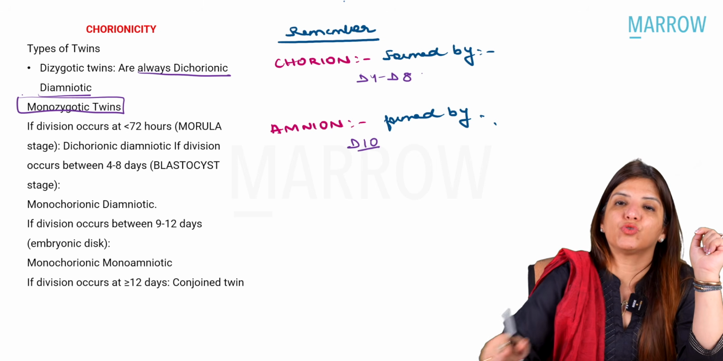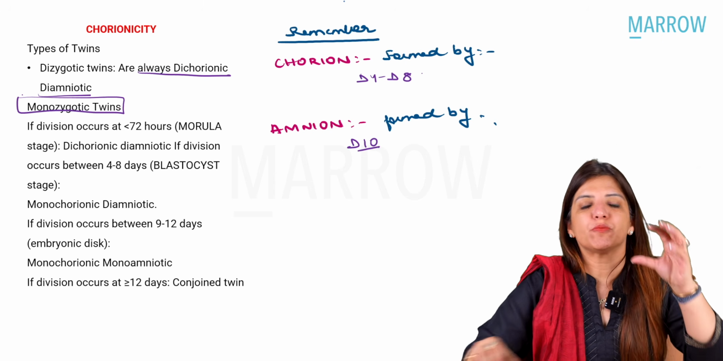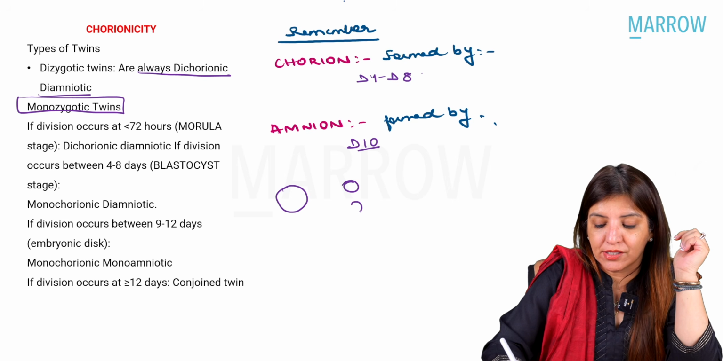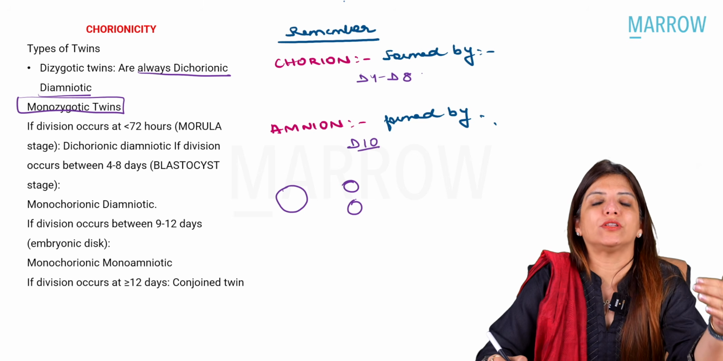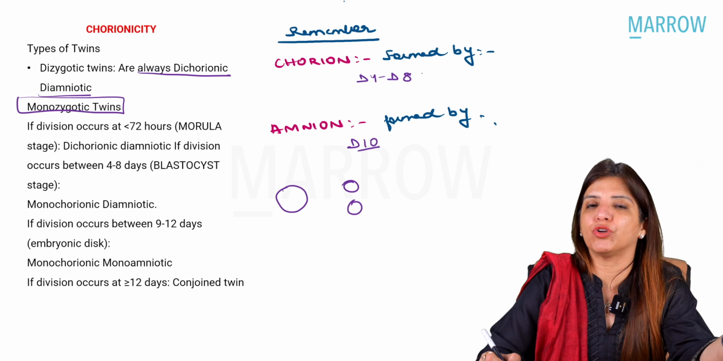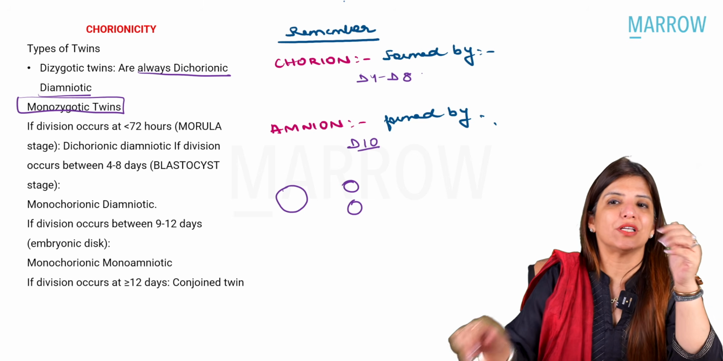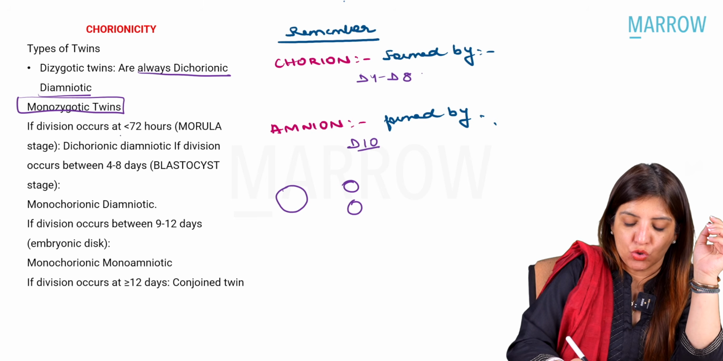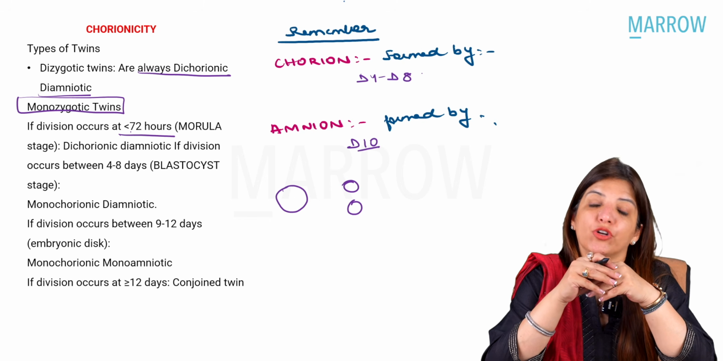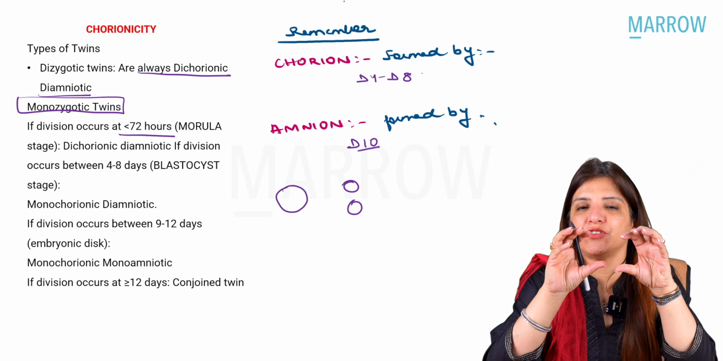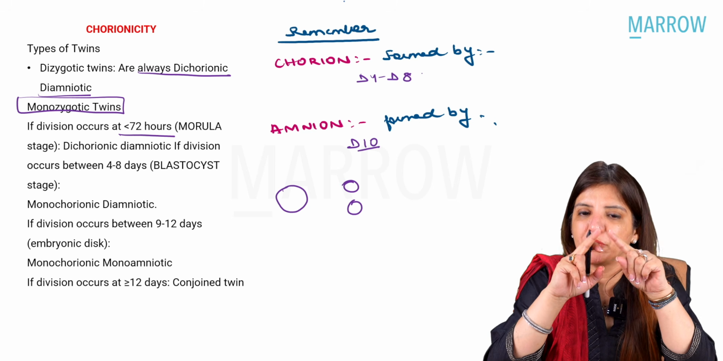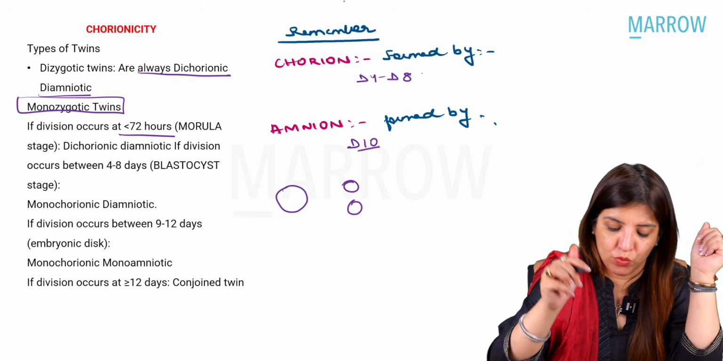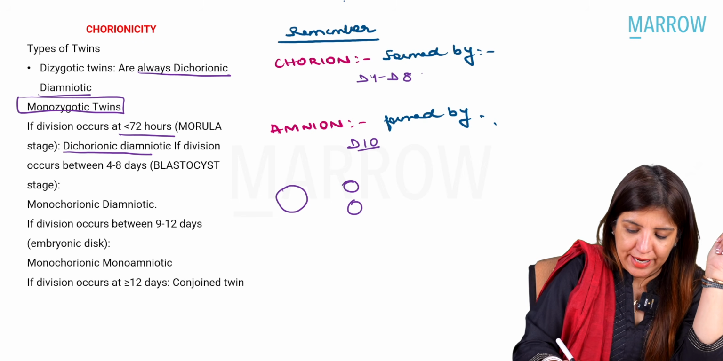Now, when it comes to monozygotic twins, there is a single ova which is fertilized by a single sperm and a single zygote is formed, and then this zygote divides into 2. So depending upon the time of division, they could either be a single chorion or they could be 2 chorions. So suppose there is a big ball and this big ball divides into 2 small balls at less than 72 hours. Right? That means in morula stage. So because it is dividing in less than 72 hours, each of these small balls between day 4 to day 8 will form its chorion, and on day 10 is going to form its amnion. That means the twins will be dichorionic, diamniotic.